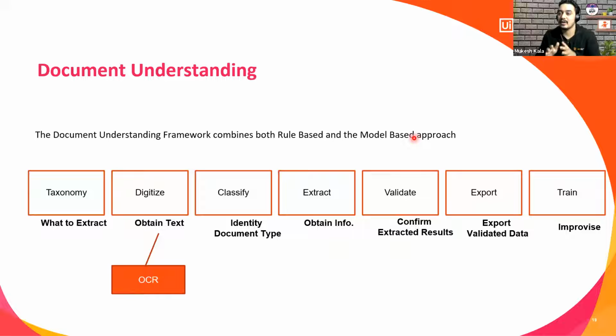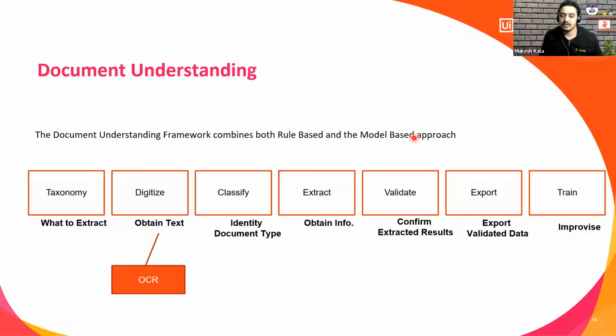Let's talk about the stages: 1, 2, 3, 4, 5, 6, 7. These are the 7 stages of what you do in DU. The first thing is taxonomy. You tell the robot what information I require.